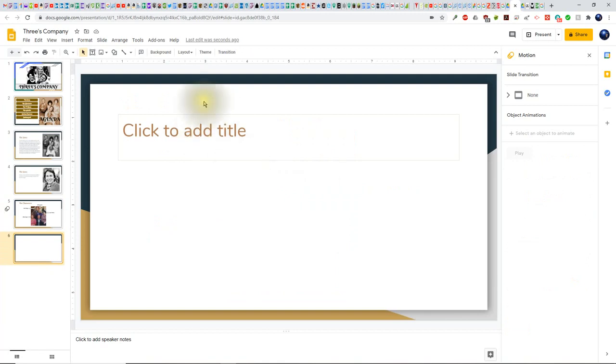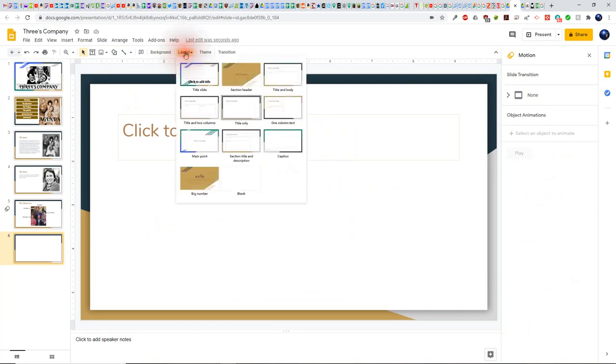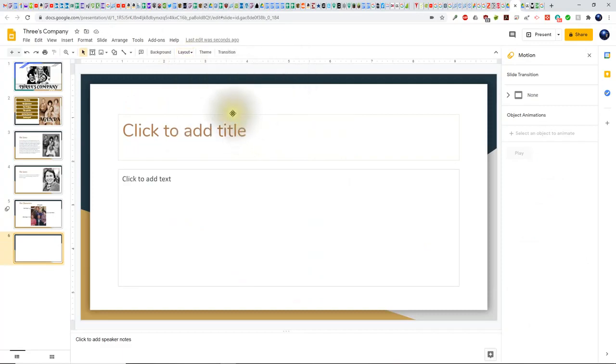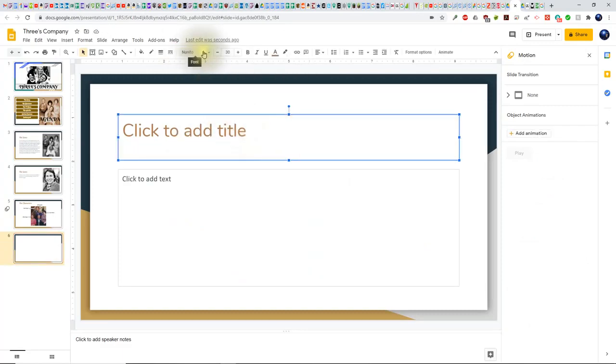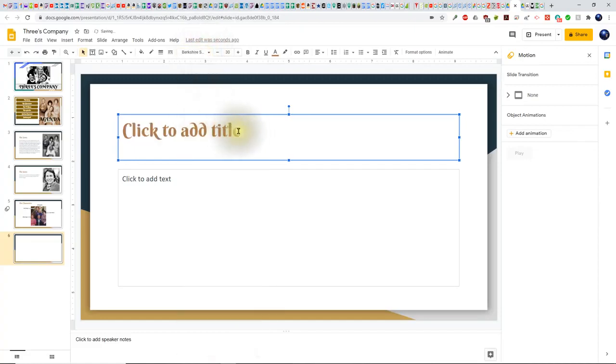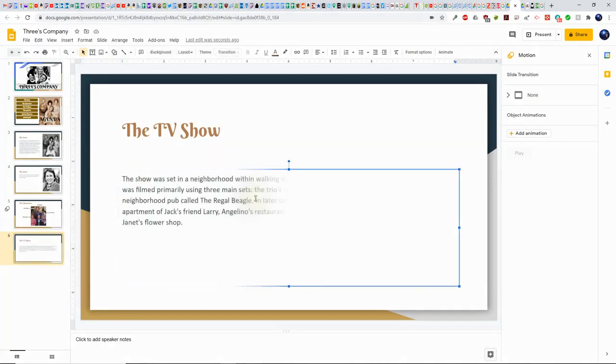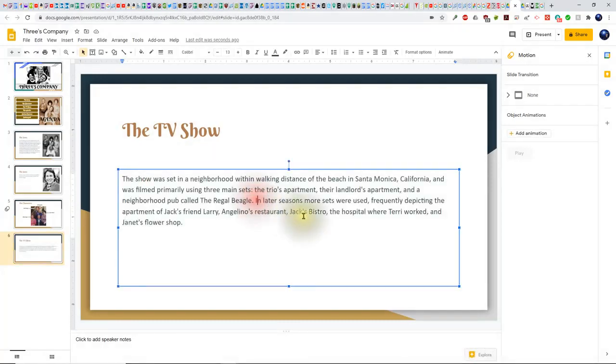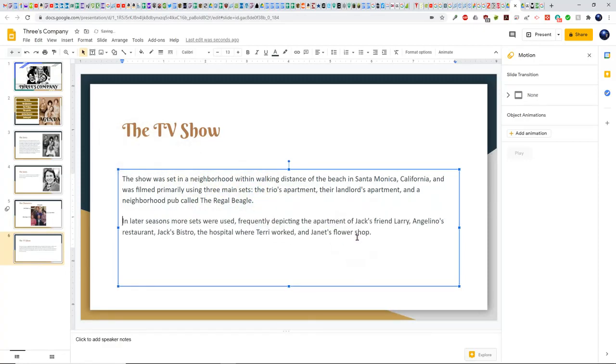I'm going to change the layout again. I'm going to click here on Layout and choose Title and Body. Then I'm going to click up here, change my font style to Brookshire, and call this one TV Show. Now I'm ready to add the text down here. I'm going to click in between these sentences and hit the Enter key once there.